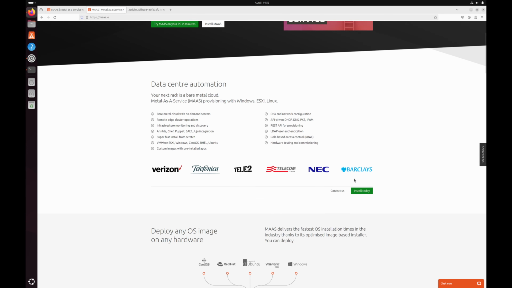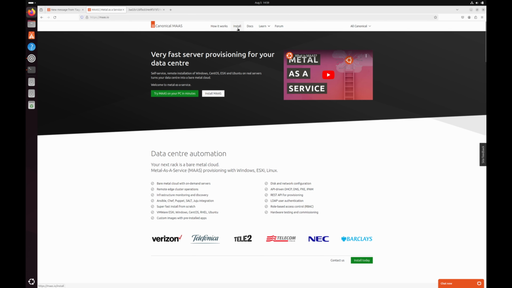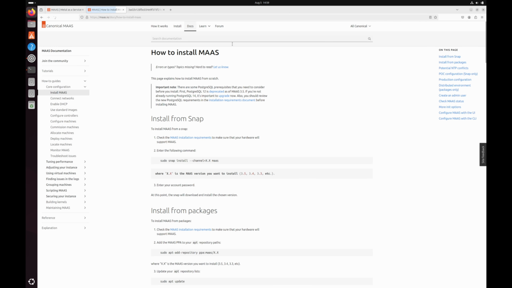If you head over to maas.io, at the top you can see a link called install. If you click on it, you will find the instructions on how to install MAAS. There are actually two ways to install MAAS: one is from the snap packages, and the other is to manually install the required packages. In our lab environment, however, we will use the snap installation method.